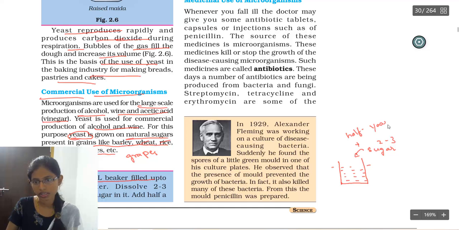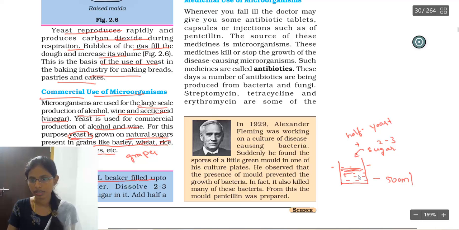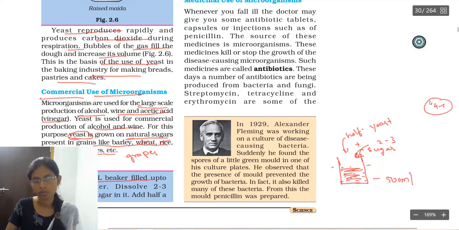yeast powder. You take a 500 ml beaker, fill it 3/4 with water, add 2 to 3 tablespoons of sugar, then add half a spoon of yeast powder and mix it well. Then you keep this mixture for 4 to 5 hours in a warm place. So after 4 to 5 hours, what are you going to see?